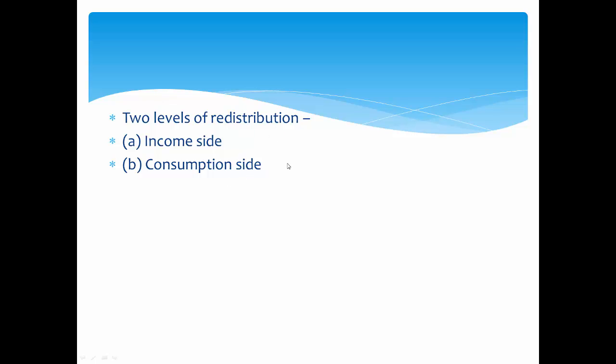Then on the consumption side, you can see that there is a secondary level of redistribution. The government provides schools and hospitals, and the people who are paying higher taxes don't avail these services. They can afford to send their children to good private schools and they can afford private hospitals. So only poor people go to the governmental facilities. That is redistribution from the consumption side.